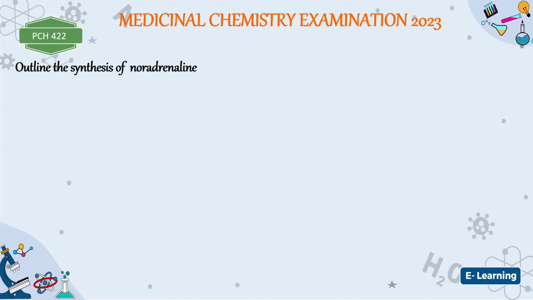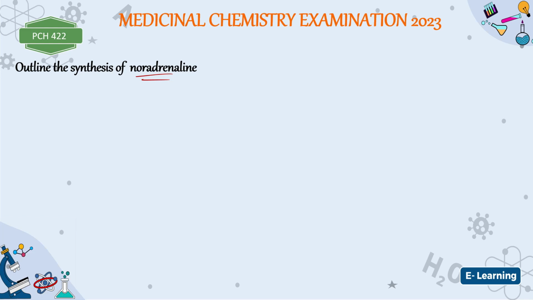Let's see the next synthesis. Noradrenaline. How do we synthesize noradrenaline? Now, noradrenaline is adrenaline without CH3.